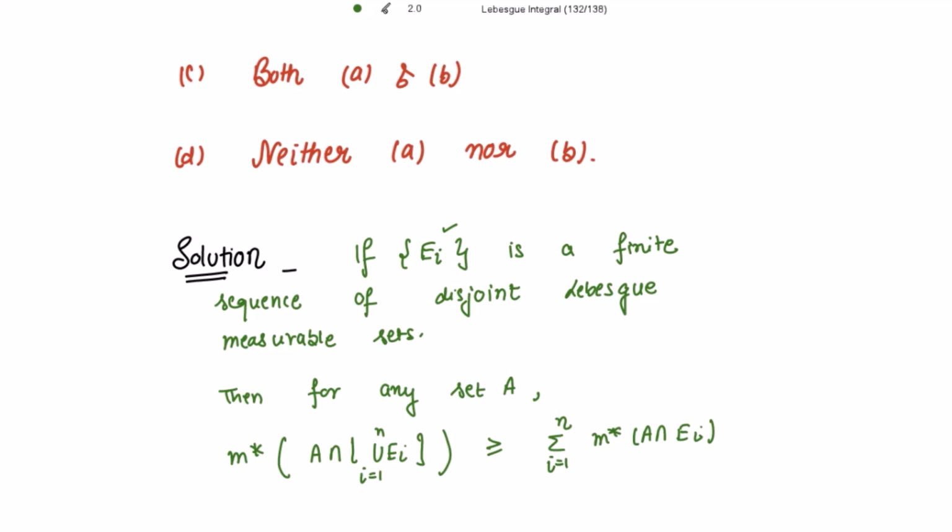This is the property I have used. The left hand side is always greater than or equal to this right hand side, right?